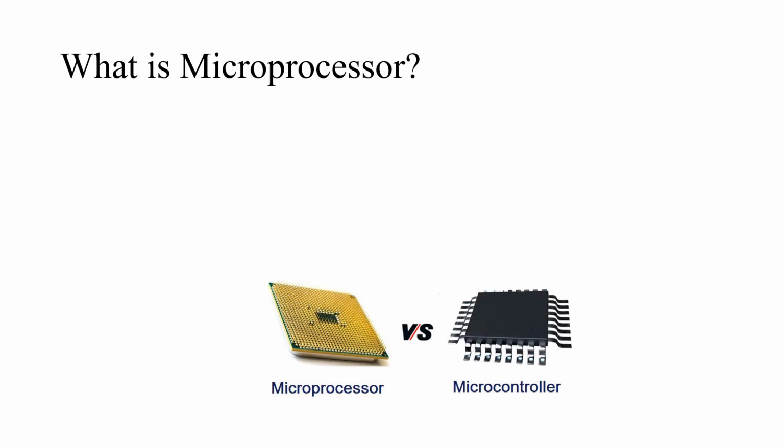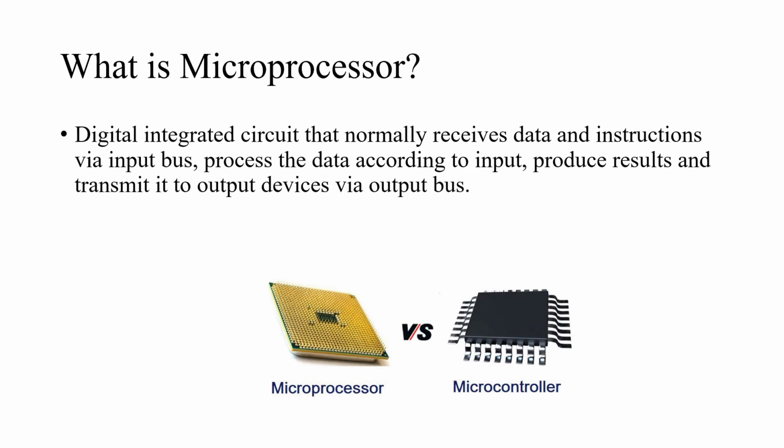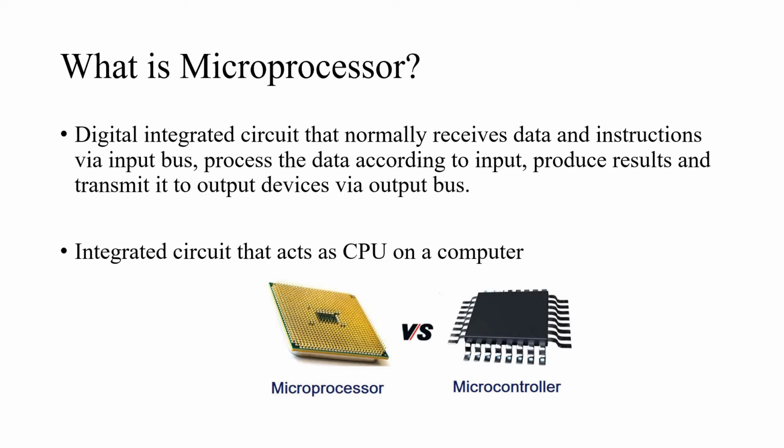So what is a microprocessor? It is a digital integrated circuit that normally receives the data and instructions via the input bus. It processes the data according to the inputs, produces the results and transmits them to the output devices via the output bus. So a microcontroller is nothing but a single chip computer with a processor, whereas a microprocessor is an integrated circuit that acts as the CPU, or central processing unit, on a computer. It is made up of transistors, resistors and diodes in its circuit.